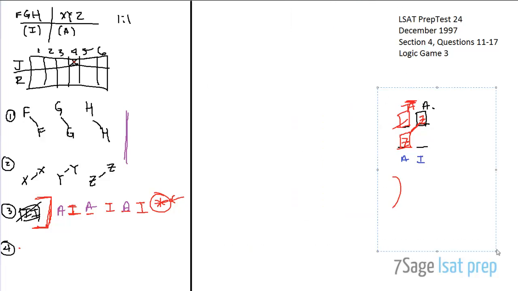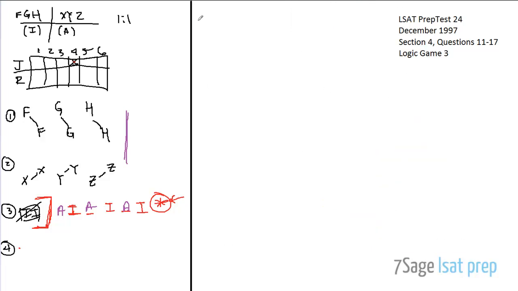All right, getting rid of this stuff. Moving on to question 16. Question 16 asks us, which of the following is a complete and accurate list of those weeks during which Juarez must evaluate an introductory textbook? Okay, so, once again,